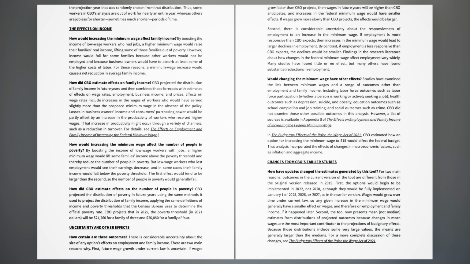Changes from CBO's earlier studies. How have updates changed the estimates generated by this tool? For two main reasons, outcomes in the current version of the tool are different from those in the original version released in 2019. First, the options would begin to be implemented in 2022, not 2020, although they would be fully implemented on January 1 of 2025, 2026, or 2027, as in the earlier version. Wages would grow over time under current law, so any given increase in the minimum wage would generally have a smaller effect on wages, and therefore on employment and family income, if it happened later.